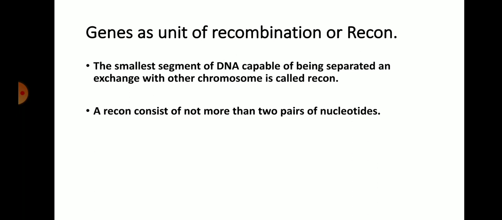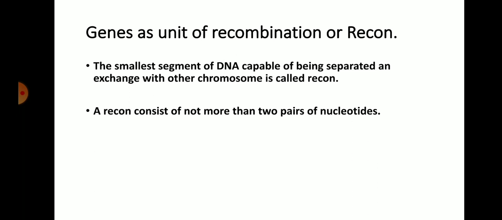The smallest segment of DNA which is capable of being separated and exchanged with another chromosome is called a recon. During gametogenesis, through linkage and crossing over, this smallest part of DNA, the gene, is separated from one chromosome and exchanged to another chromosome, and this unit of separation is called a recon.